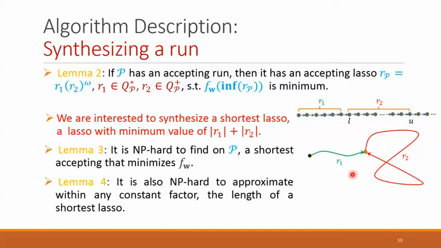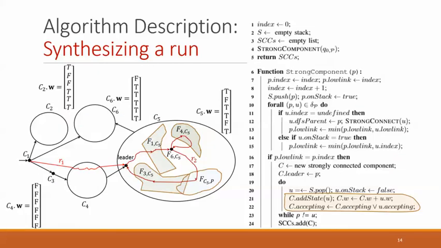Among all those lassos, we are interested in the shortest ones, because usually the shortest lassos on P can lead to the shortest lasso on the transition system, and this could lead to minimized energy consumption or resources. But Lemmas 3 and 4 say it is computationally hard to synthesize the shortest accepting lasso that minimizes the cost function. Because of this hardness, we use a greedy algorithm that minimizes R1 and R2 separately on the graph underlying P.